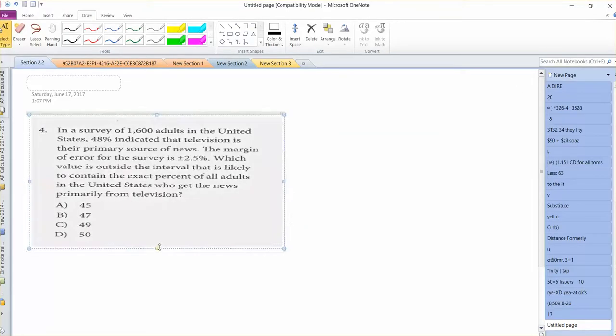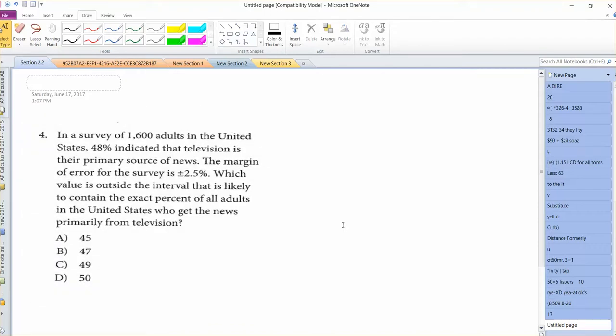So 1,600 adults were surveyed. 48% indicated that they get their news from TV. The margin of error is plus or minus 2.5%. Which value is outside the interval that's likely to contain the exact percent of all adults who get the news? Okay, so obviously we want to do 48% times 1,600.